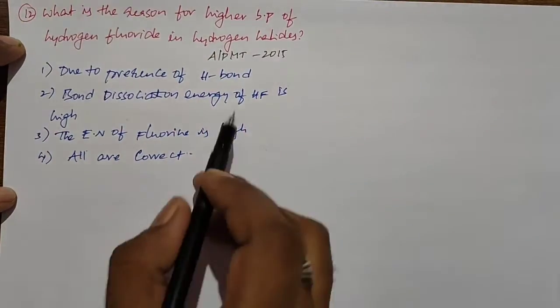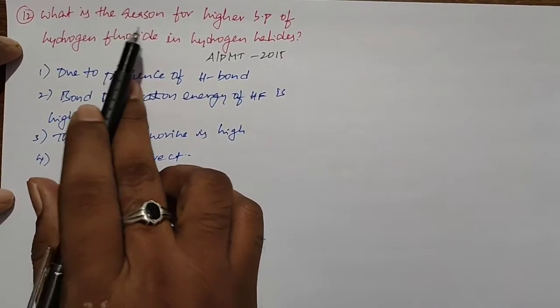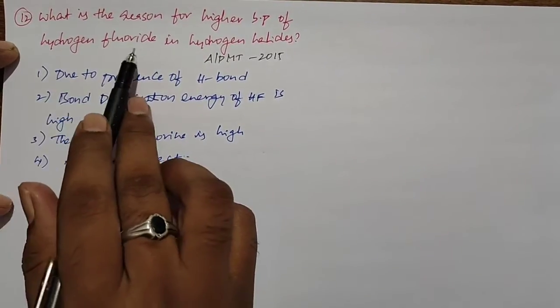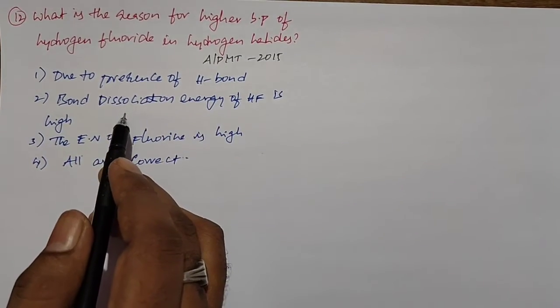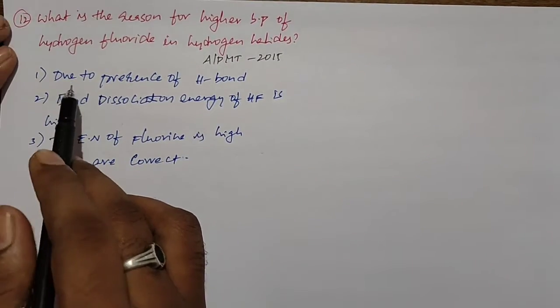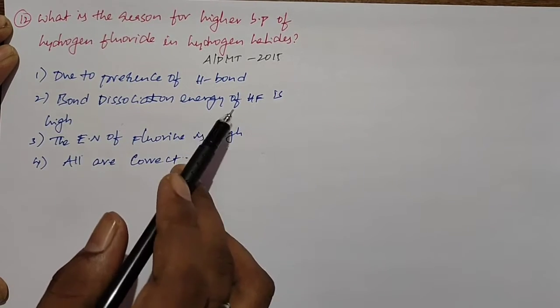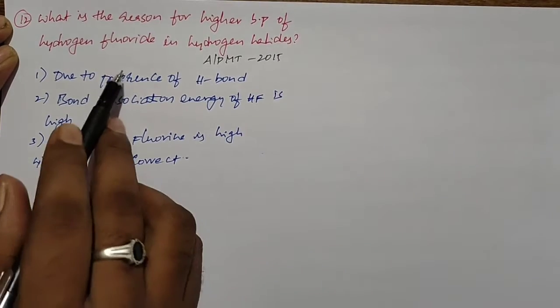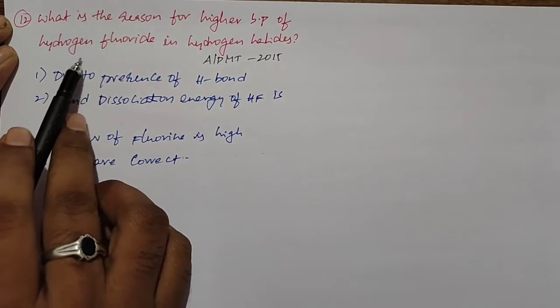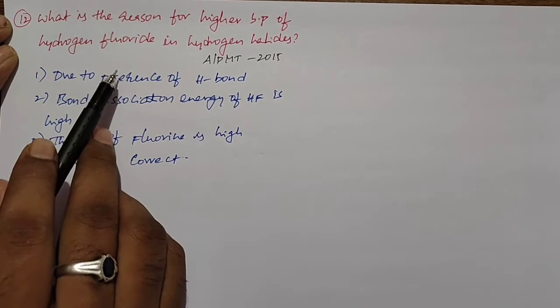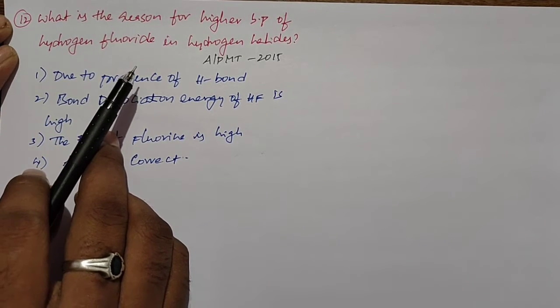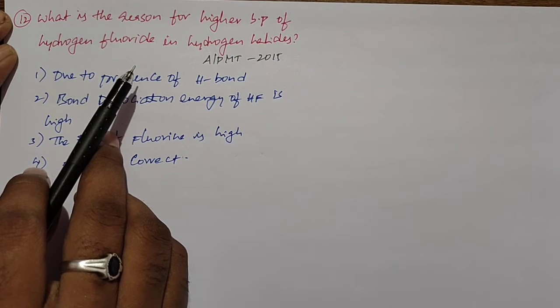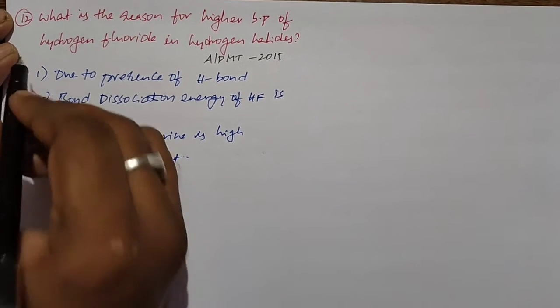Next question. This question is given in the All India Pre-Medical Test 2015 paper. What is the reason for the higher boiling point of hydrogen fluoride among the hydrogen halides? Here we have four options. The presence of hydrogen bonding, the high dissociation energy of hydrogen fluoride, and the high electronegativity of fluorine are all correct facts. The reason for the high boiling point of hydrogen fluoride is that among hydrogen halides, only HF has hydrogen bonds in the gaseous phase, but the remaining ones don't. Due to the presence of hydrogen bonds, its boiling point is higher compared to the rest. So the first option is the right option.